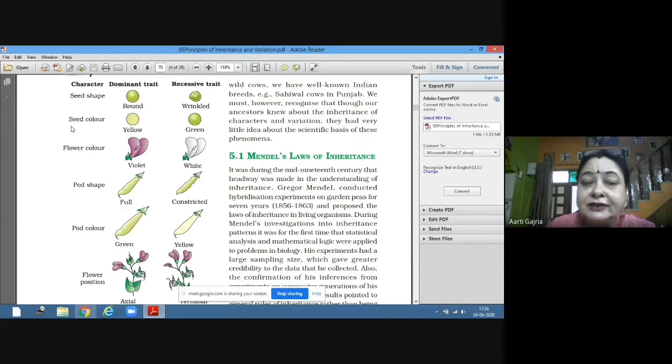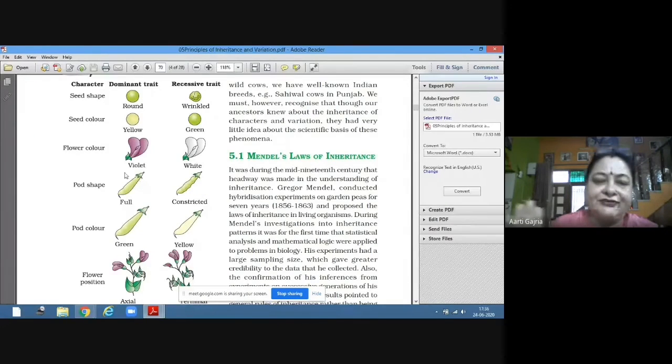Then another trait which he took was seed color. Yellow colored seeds and green colored seeds. Just remember, all these are true breeding lines. That means they are pure. Pure means from both the parents they have got this trait.